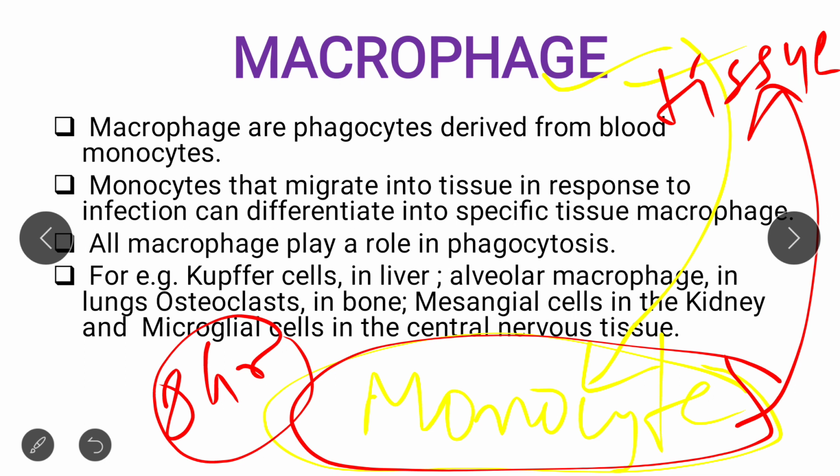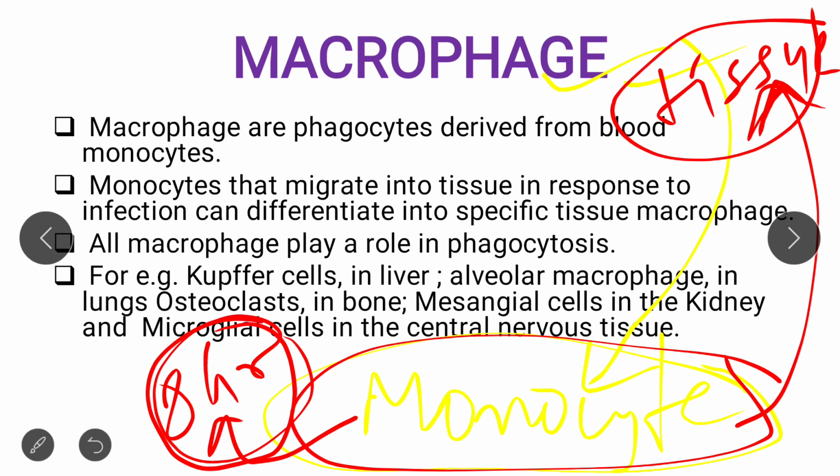That is, it is basically derived from the blood monocyte, where the blood monocyte is there in the blood for about 8 hours, and in that period of 8 hours it enlarges itself, and when an infection arises in the tissue, this monocyte moves towards the tissue and differentiates into macrophage. So this is all about the macrophage.